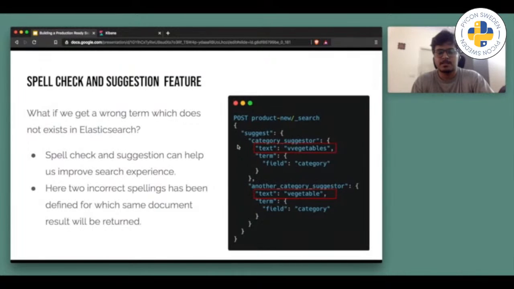To enhance such search experience and overcome such issues, we can add some incorrect spellings which will target only the same document. Here, you can see two incorrect spellings have been defined for which the same document will be returned. So let me go through the document, how it's working internally.